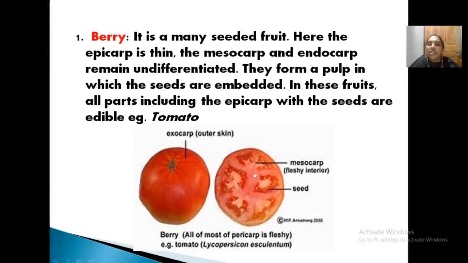You cannot differentiate the center part and middle part like that. No mesocarp and endocarp are differentiated. It is like a juicy pulp, inside which the seeds are embedded. Okay. So, all parts including the epicarp and seeds, everything is edible. That is the nature of berry. So, that is a baccate fruit. In simple fleshy fruit, the first one is berry. All parts are fleshy, not differentiated into endocarp and mesocarp. This is a many-seeded fruit. Clear? The next example is tomato.